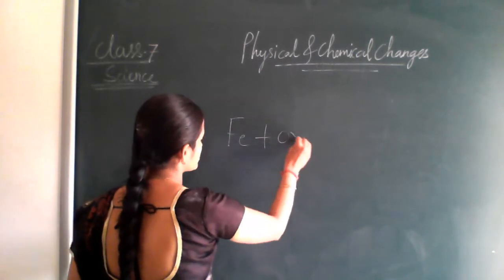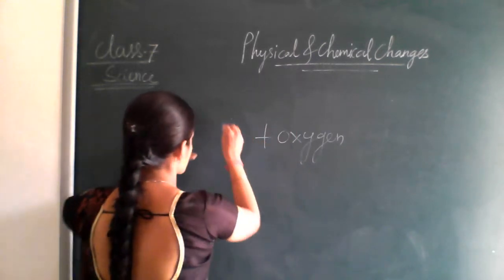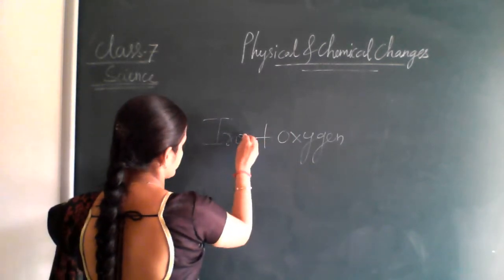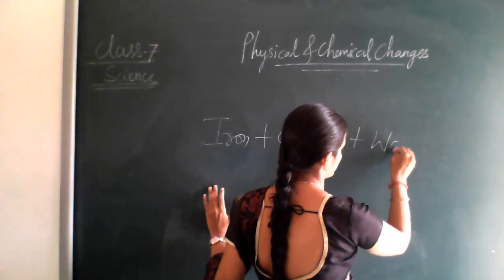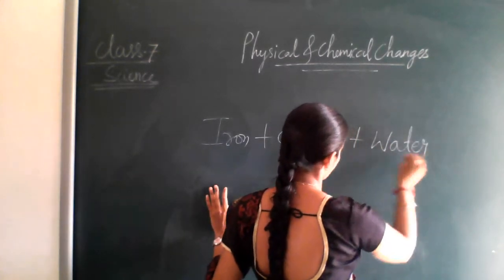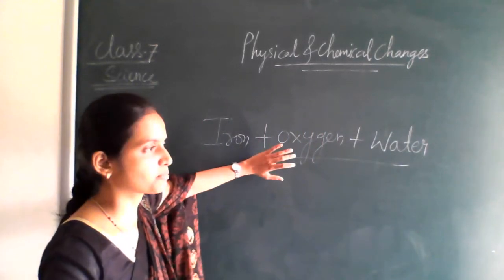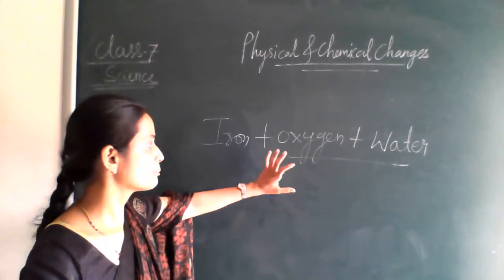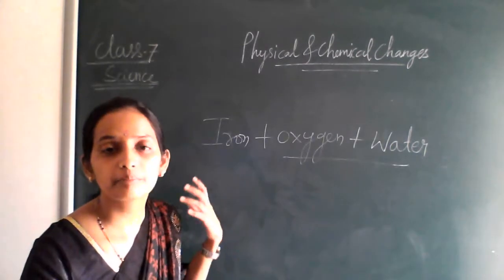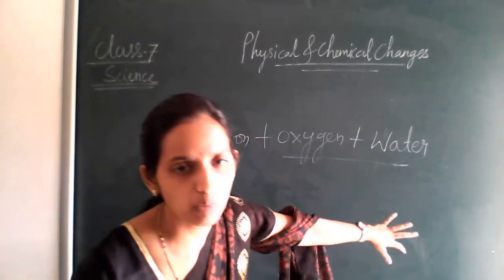Iron, oxygen, and water. For rusting of iron, these two substances are necessary. They are the main reason for the rusting of iron. Which are those? Oxygen and water.